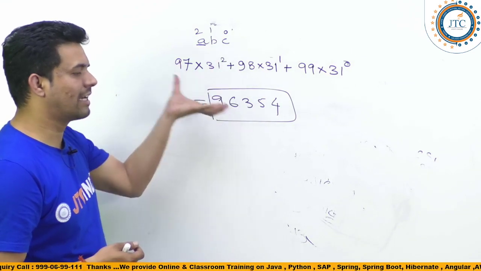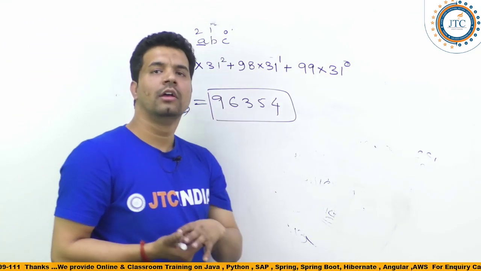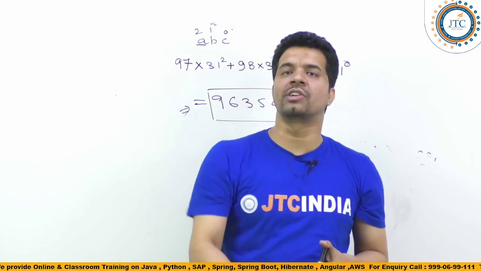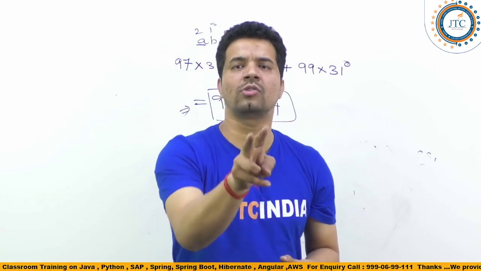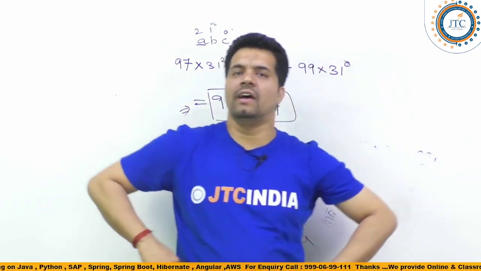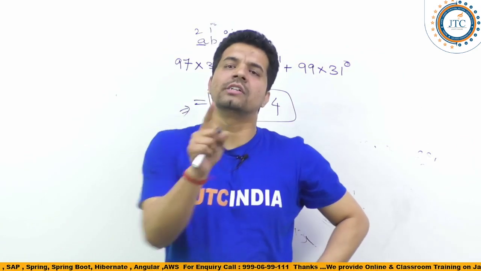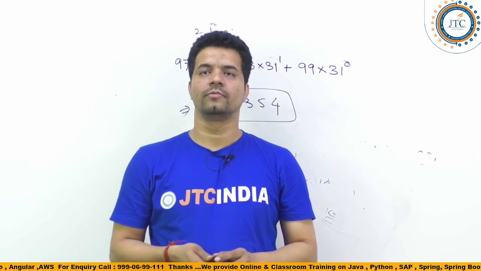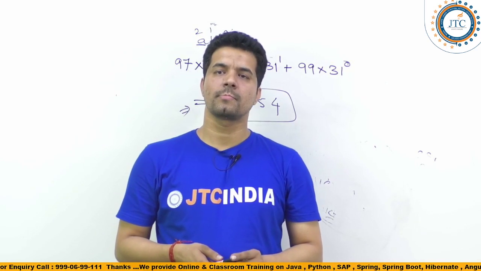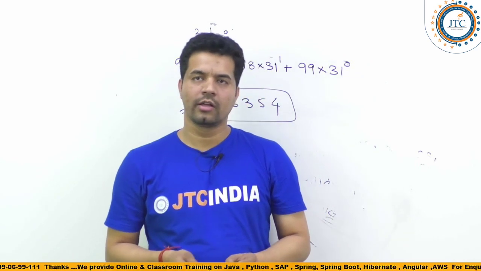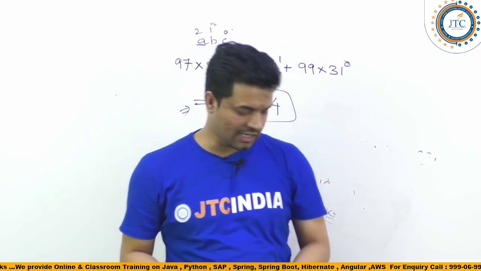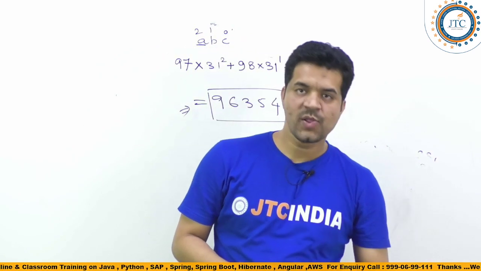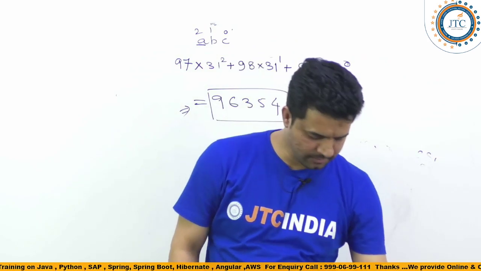So the question again is, can two strings have the same hash code or not? Yes or no? Can two strings have the same hash code?